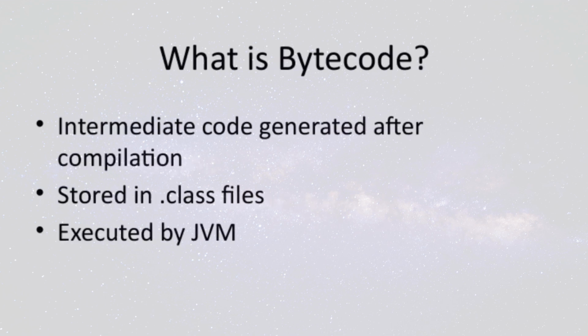So after the code is written and compiled, what actually happens? Well, the intermediate code generated is stored in class files. These files contain the bytecode, which is a kind of machine language that the Java Virtual Machine, or JVM, can understand. Now, when you run your Java program, the JVM executes this bytecode. It's a key part of Java's platform independence, because no matter what operating system you're on, as long as you have the JVM, you can run this bytecode seamlessly. This process highlights how Java compiles code into a universal format, bytecode, that's then executed by the JVM, making Java programs portable across different systems.